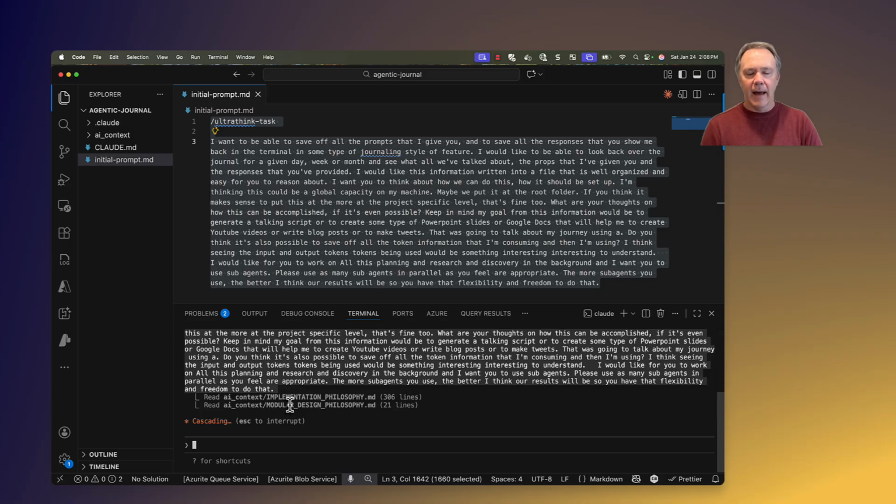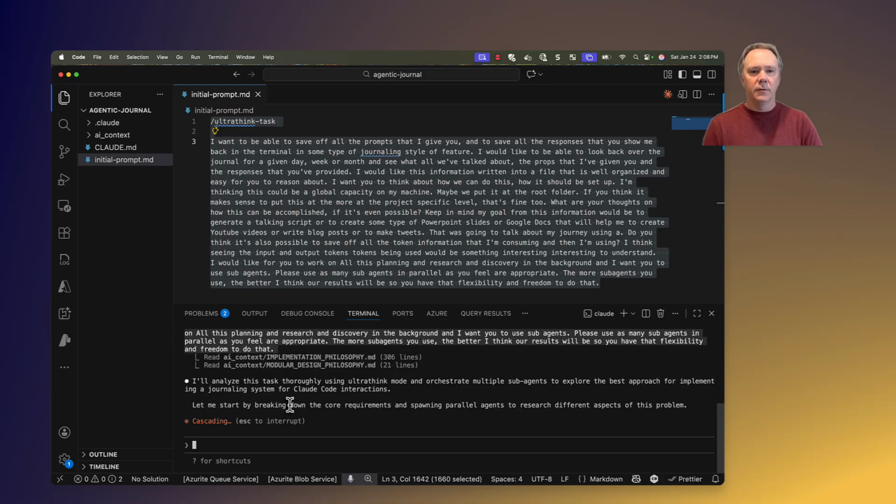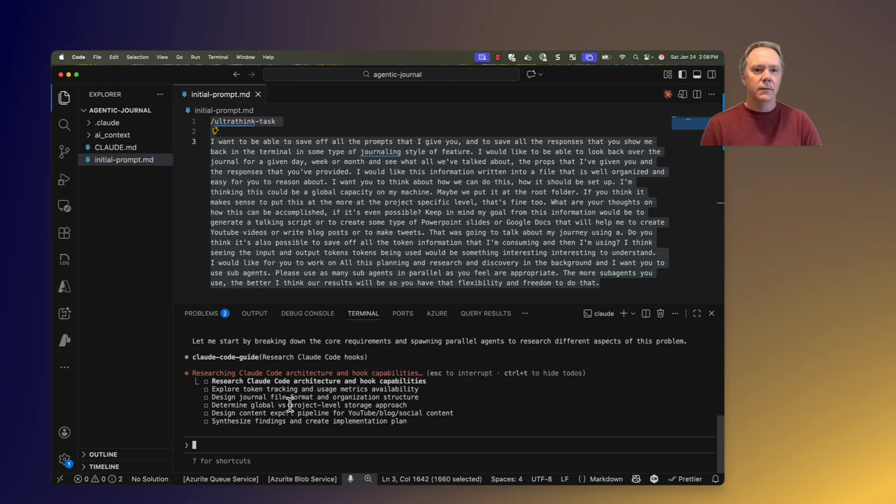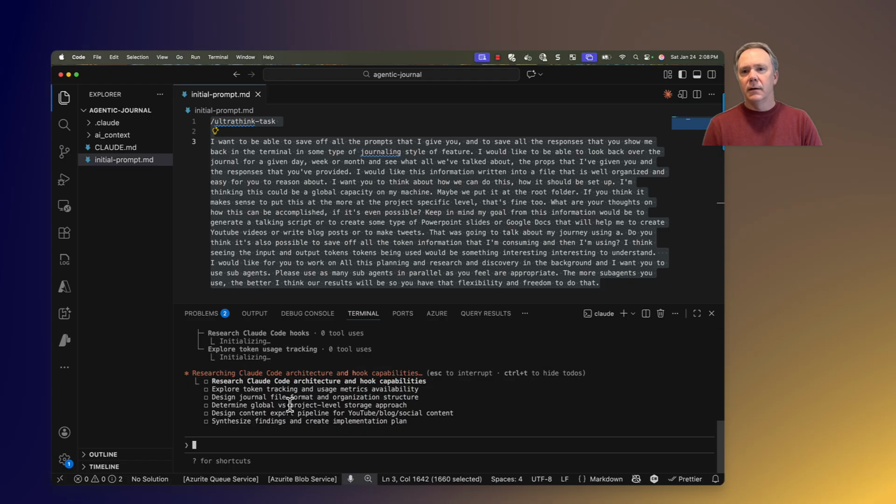I'm sure Claude's going to ask me for permission to do various things and think through things. One of the big things is that working with parallel subagents to break down the actual work tends to make things go a lot faster. And you also get n number of context windows, one per subagent.